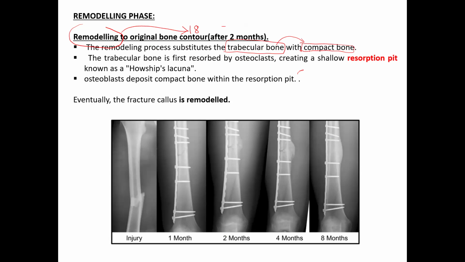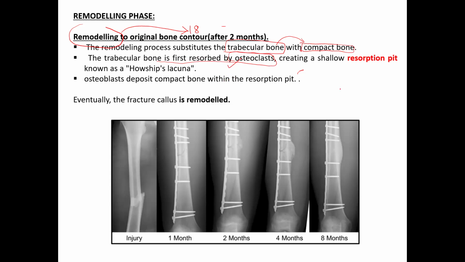Compact bone is rigid, with protection and strength. So how is trabecular bone replaced by compact bone? Trabecular bone gets resorbed by osteoclasts. Here the osteoclasts start playing their role. Until now it was chondroblasts and osteoblasts. Osteoclasts start playing their role in the healing of fracture in the stage of remodeling.